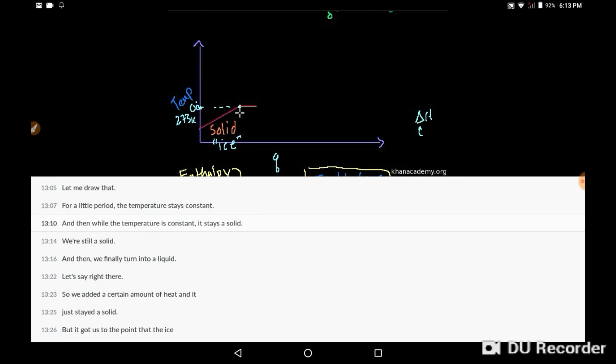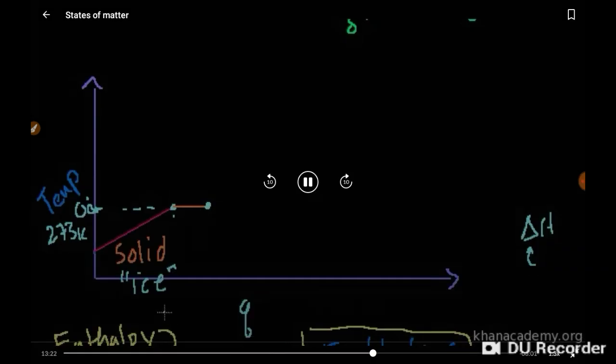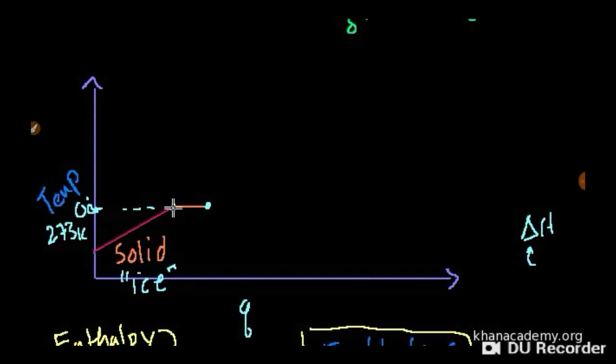While the temperature is constant, it stays a solid, and then we finally turn into a liquid, right there. So we added a certain amount of heat and it stayed a solid, but it got us to the point that the ice turned into a liquid. It was kind of melting the entire time. That's the best way to think about it. And then, once we keep adding more and more heat, the liquid warms up too.